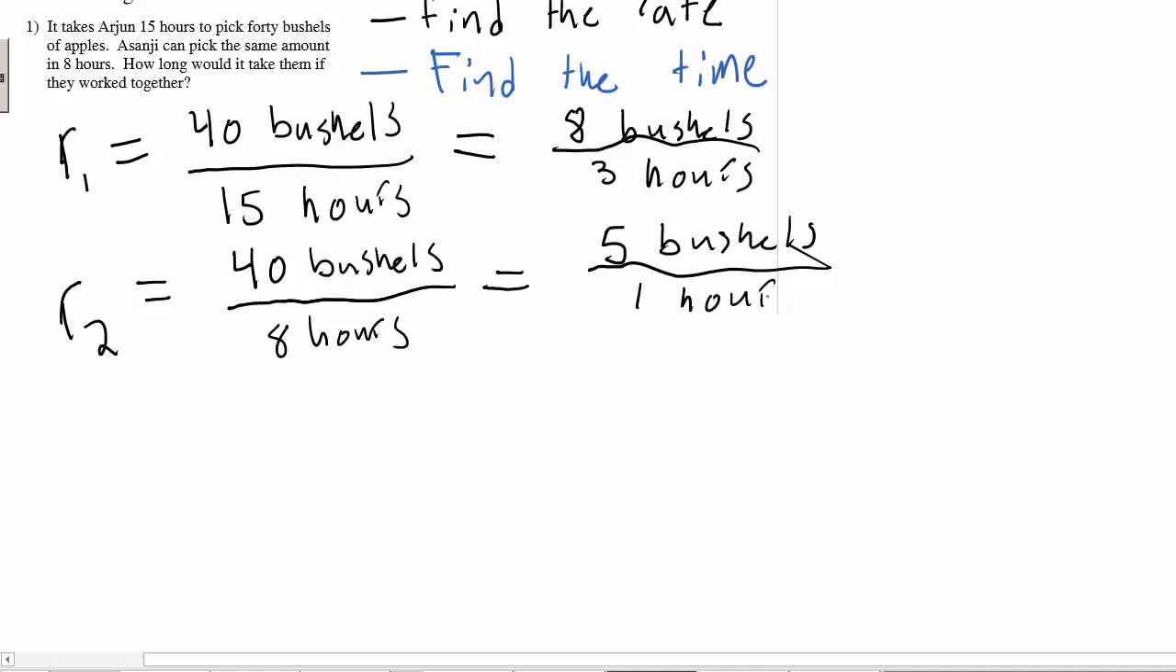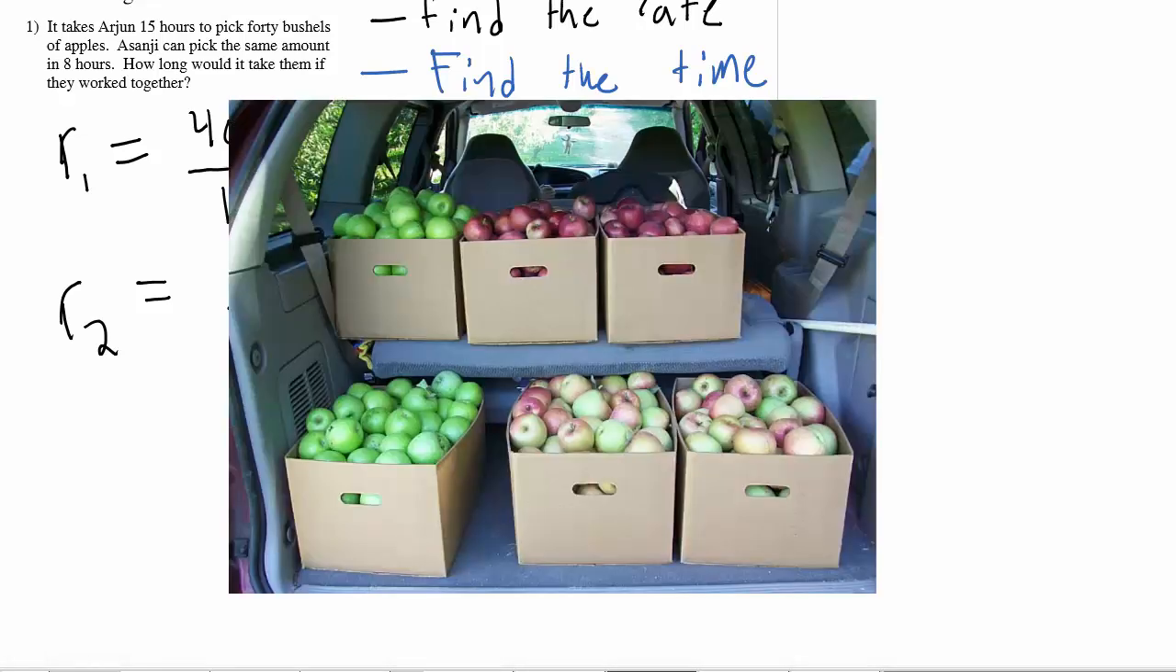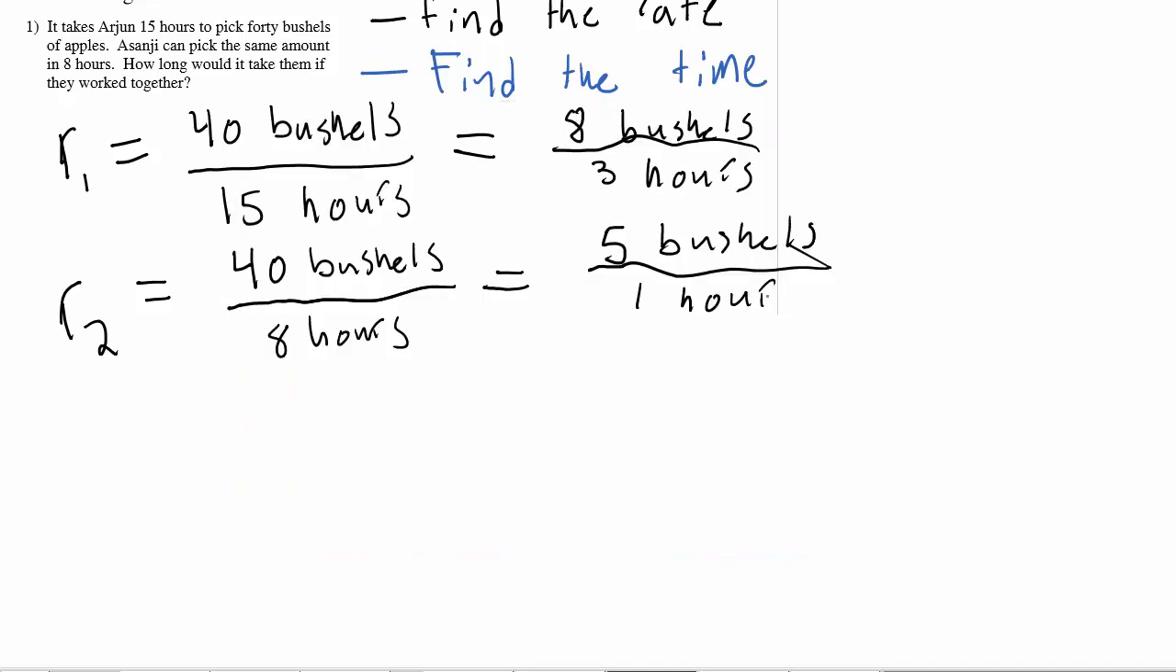Okay, so a bushel is like a giant basket of apples. So that means Asanji is picking 5 giant baskets in an hour. So here's a picture. Look at this. This minivan has 6 bushels of apples. So not a little bit more than Asanji can pick in an hour. That's a lot of apples. Every hour he gets that many apples. Every hour he picks 5 bushels of apples.